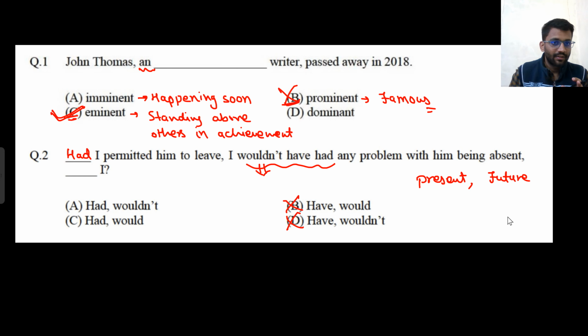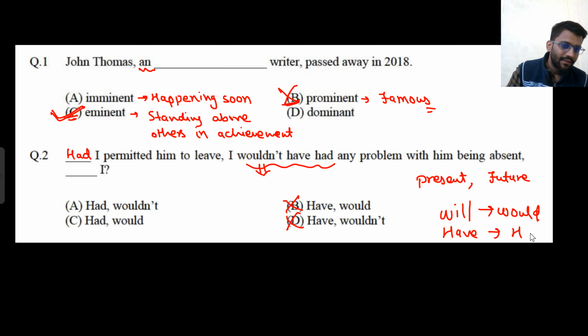Are you getting my point? Would is also a past form of will. Past form of will is would, and present form of have is had. This is the same case, present to future, but here they are using past form.